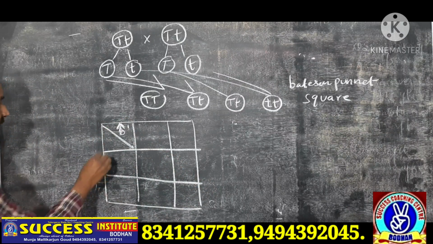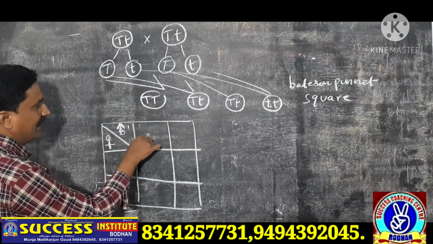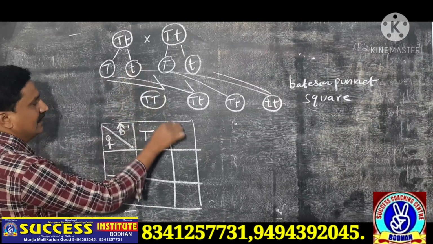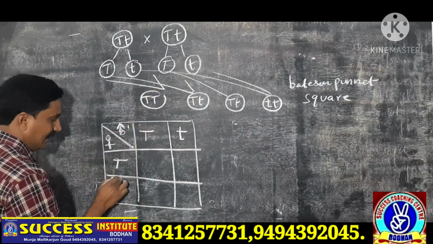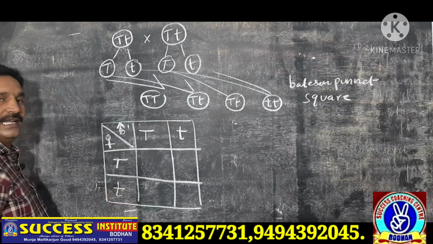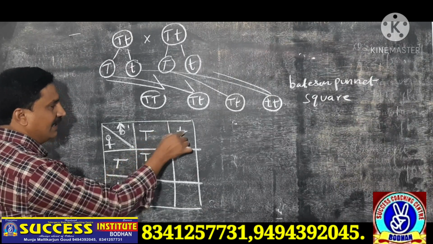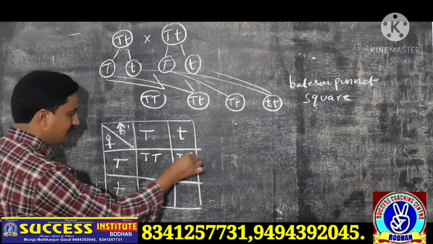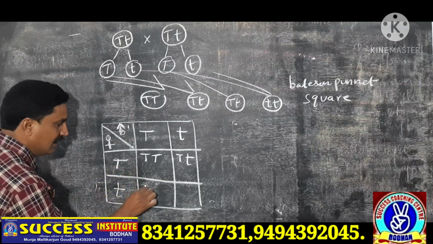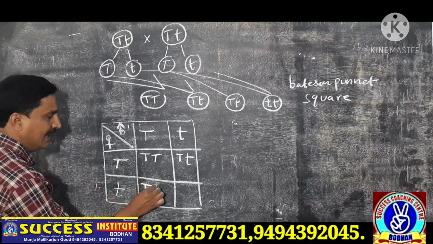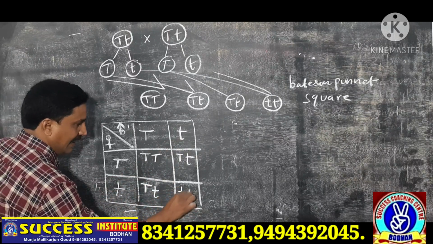Male gamete, female gamete: capital T, small t, capital T, small t. Write down here capital T capital T, capital T small t. Another one, small t is there, but we write the dominant character first, capital T small t, small t small t.